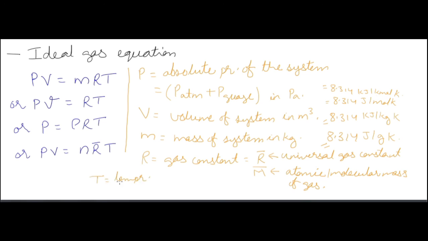Now T is the temperature of the system in Kelvin and n is the number of moles of the gas. So these four are the ideal gas equation. P is the pressure, V is the total volume, M is the mass, R is the gas constant, T is the temperature in Kelvin. This is the specific volume, this is density, this is the number of moles.